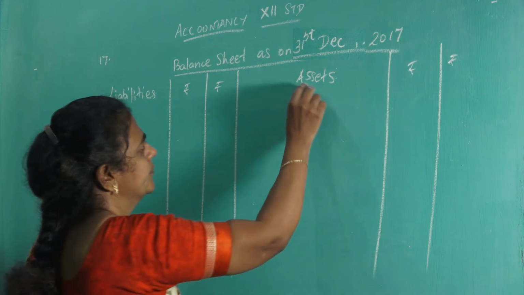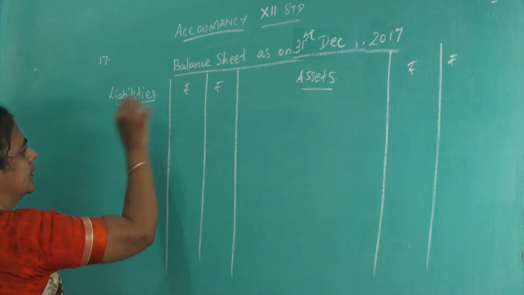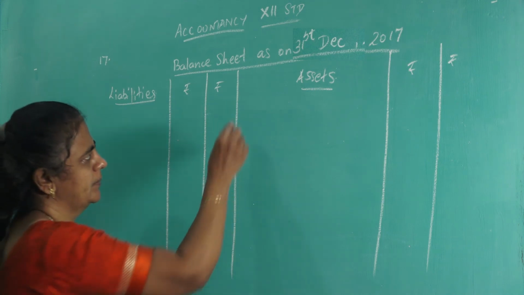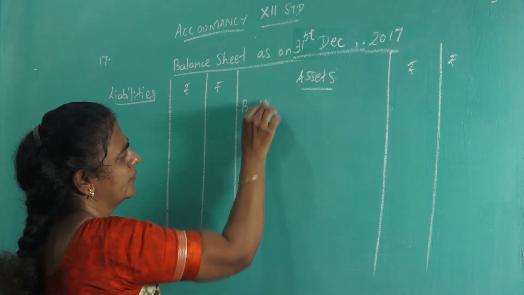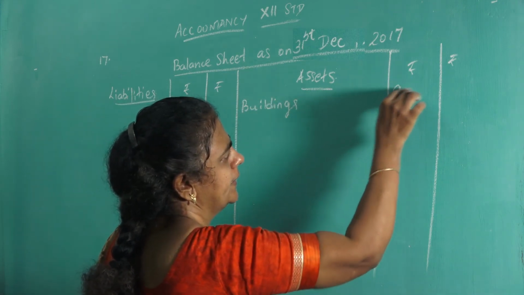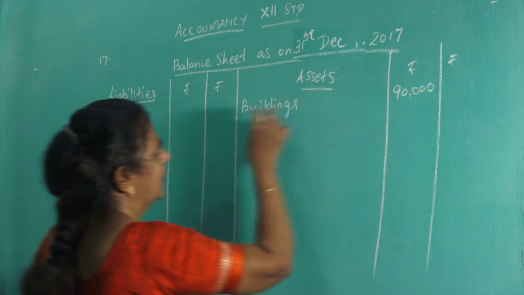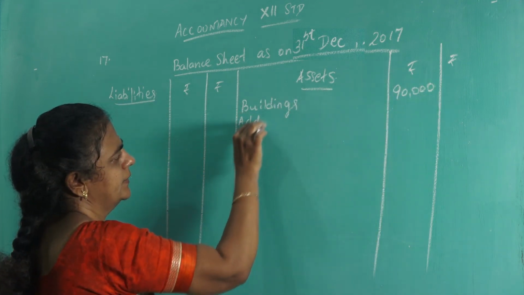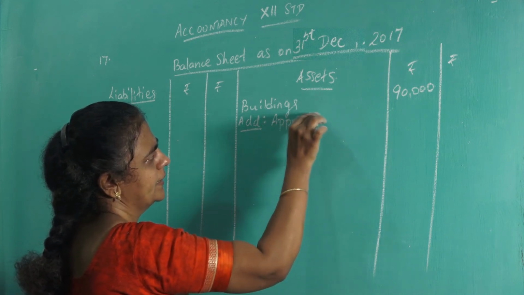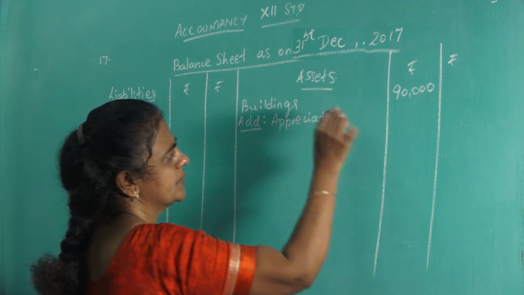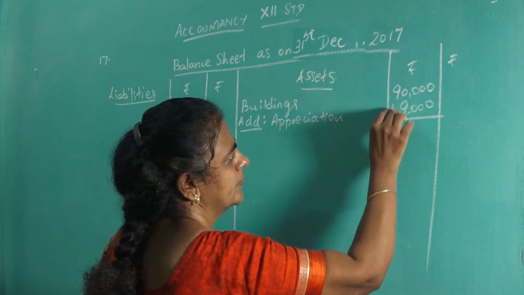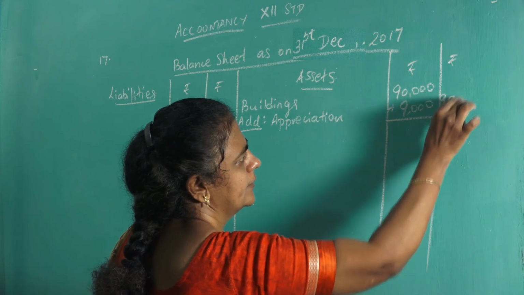Okay. So, first we will do the asset side. So, what is given in the asset side first? Buildings is given. Buildings, 90,000, appreciation you add 10%. Add appreciation. Already we calculated in the revaluation account. So see that and write 9,000. So that will give you 99,000.